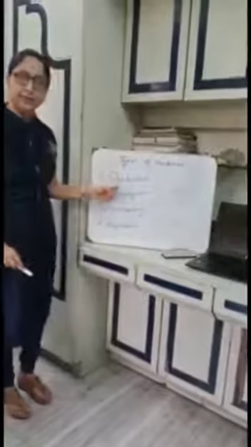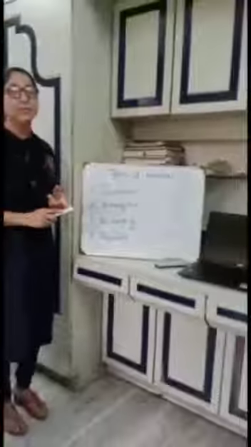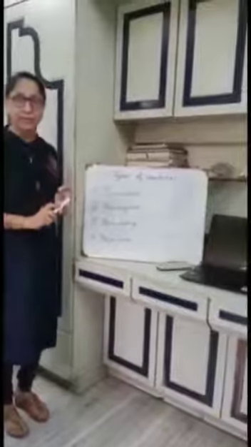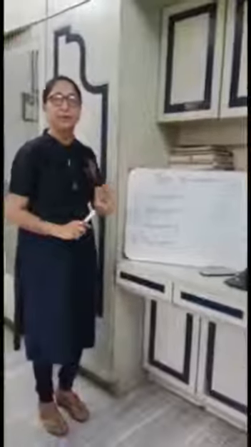The 4 types of sentences are: declarative sentences, interrogative sentences, exclamatory sentences, and imperative sentences. In this video, we will learn in detail about these sentences. We'll learn the usage of these sentences and the end mark of these sentences, which is very important, as it helps us to identify the type of sentences.